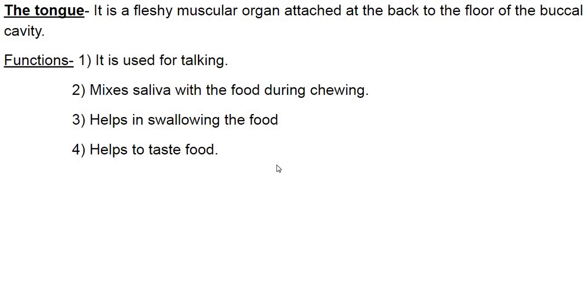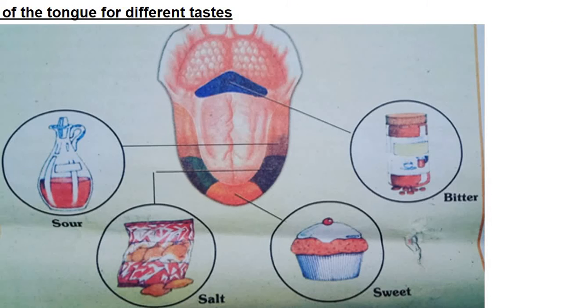What is there on the tongue to taste food? To differentiate the taste, there are taste buds, and each part indicates different tastes. We'll see with the help of a picture. Children, in this chapter I have included so many pictures. No need to learn them by heart, but you can understand clearly. That is why I have included some pictures from outside. No need to learn them by heart but understand properly.